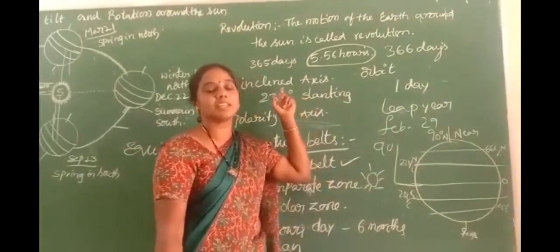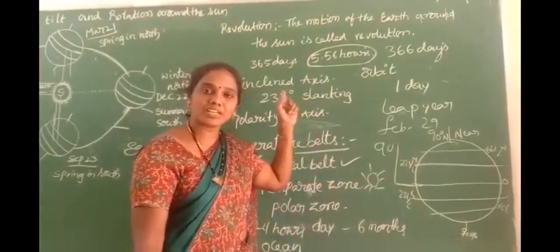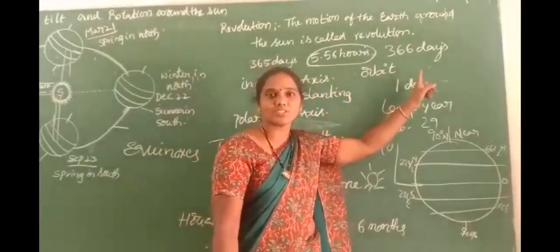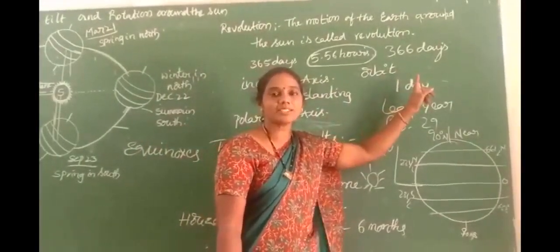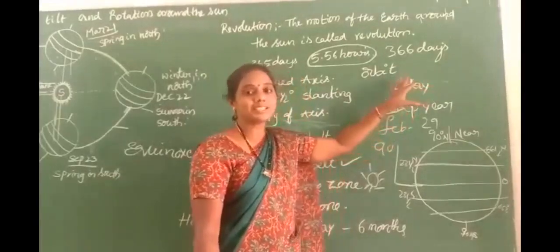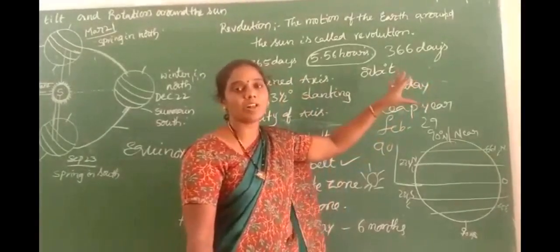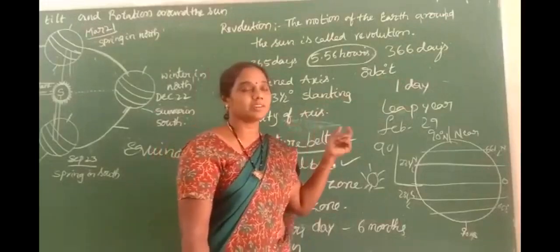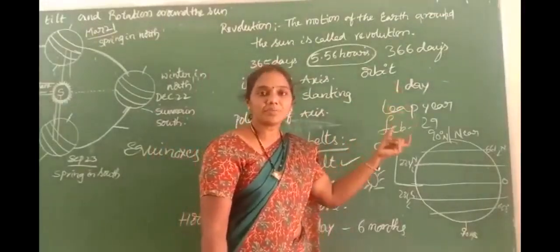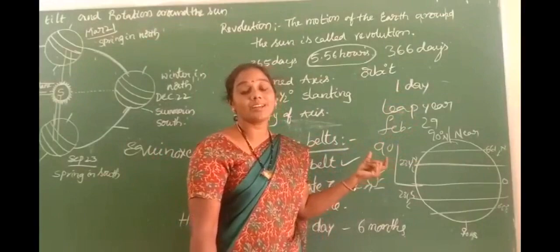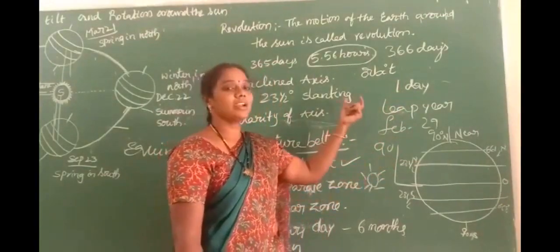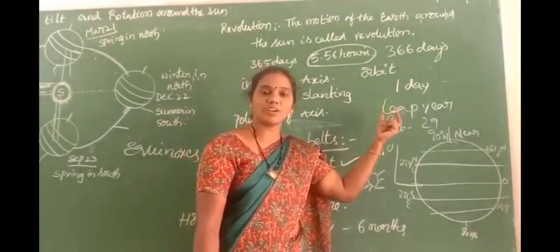The normal year is 365 days and 1 day added makes how many days in the year? 366 days. This year we call a leap year. In this year, the month of February gets 1 day added, so February has 29 days in the leap year. So children, how does February get 29 days?